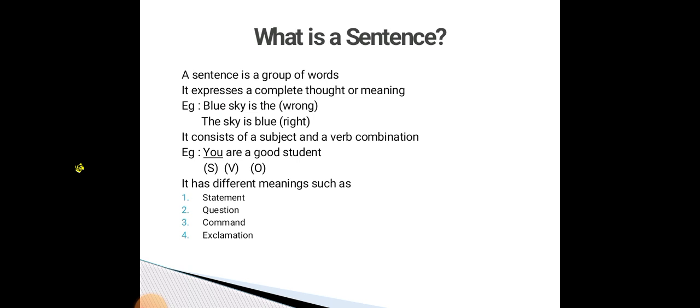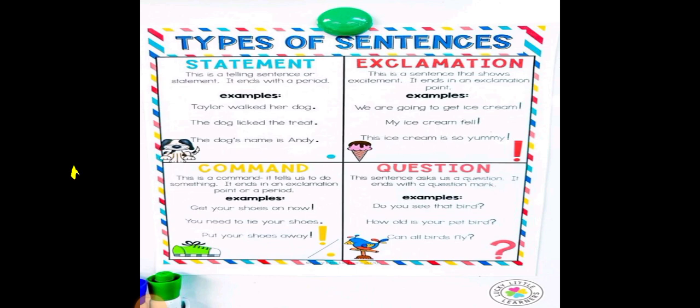And the third one is meaning. It has different meanings such as statement, question, command, and exclamation. These four are called the meaning. So these three groups together are called a sentence. What do they mean? The first one is complete thought or idea, then subject and verb combination, and the meaning. These three are important for sentences. Later the sentences are divided into four types. The first one is statement, the second one is command, then exclamation, and then question. We can briefly see one by one.